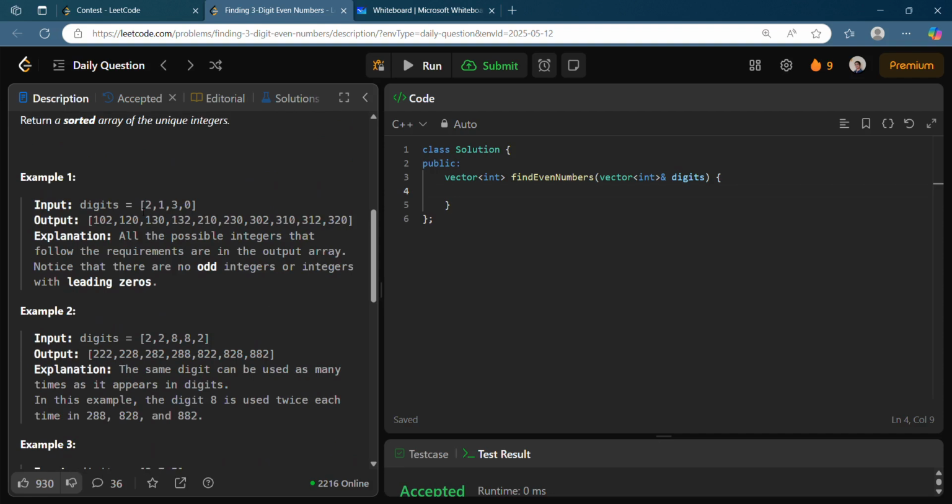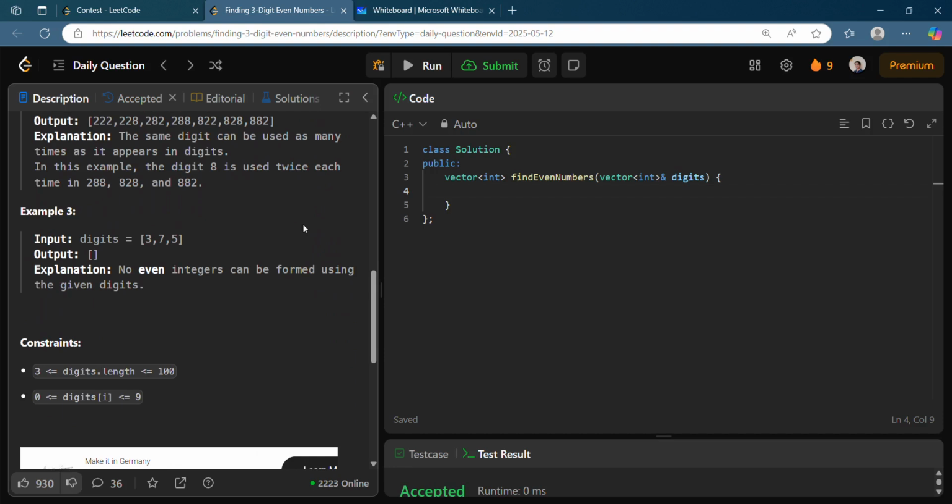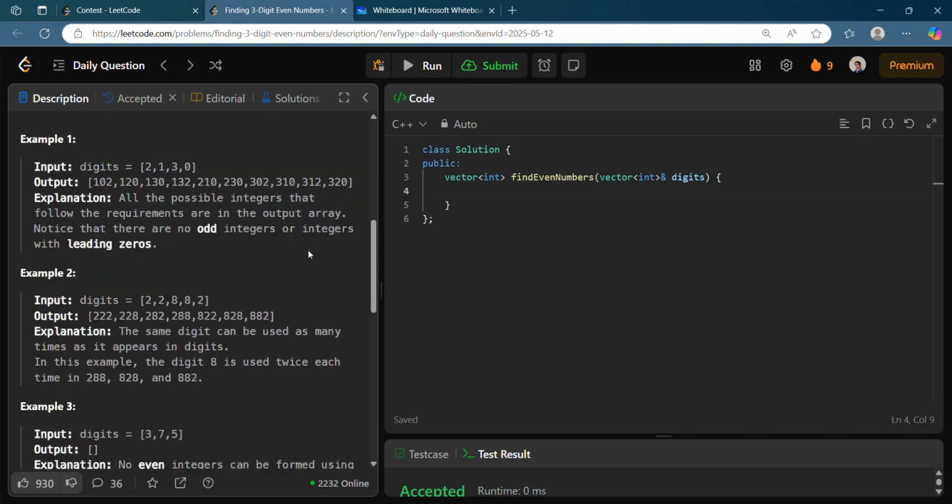Similarly for 2130, there should not be any leading zeros. All the numbers you should take care that should be even. So yeah, that's all. But if you see the constraint, it's only 100. So you can just do a triple for loop, right? But that will be a brute force approach.